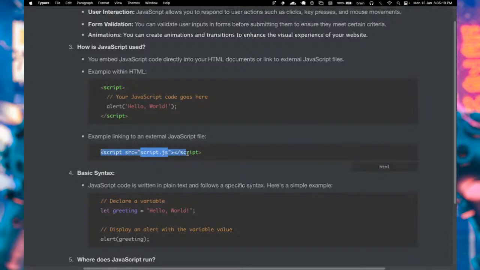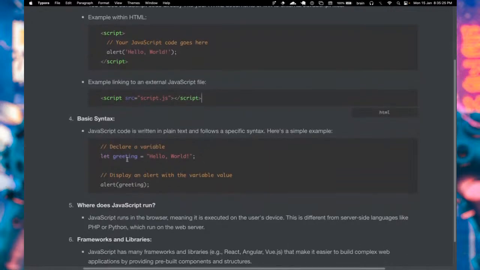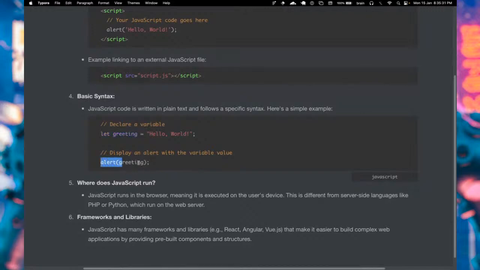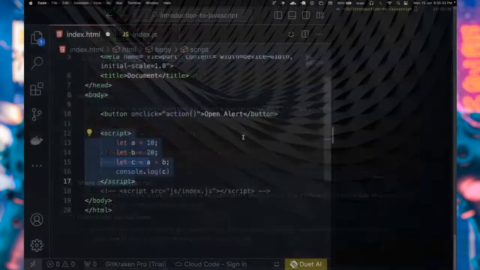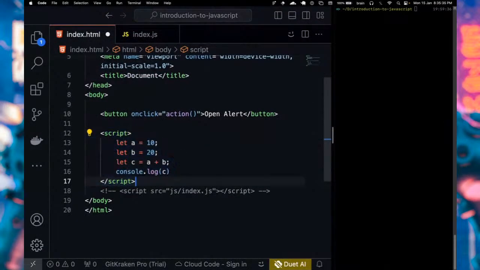So this is how you basically bring in your JavaScript code as an external file. All right. And as for the syntax, we already looked at working with a variable, right? And of course, this is a simple example of displaying an alert. So an alert would simply look like this.